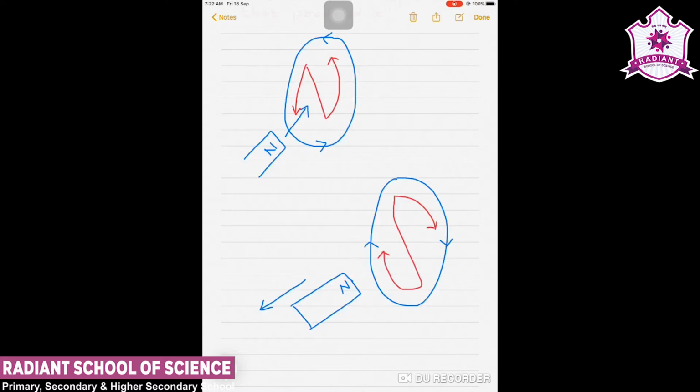Here we should note that the magnetic moment associated with this current has north polarity towards the north pole of the approaching magnet.